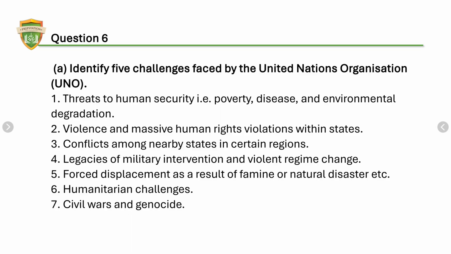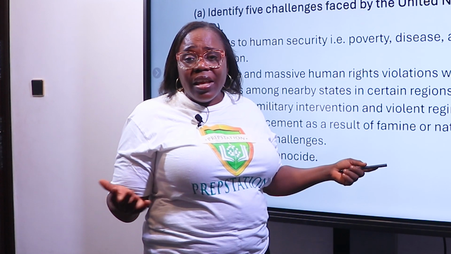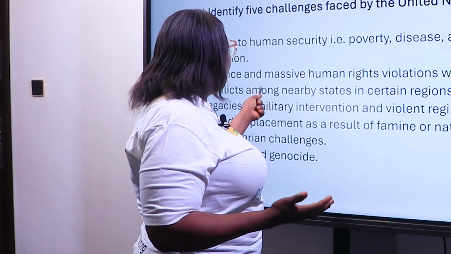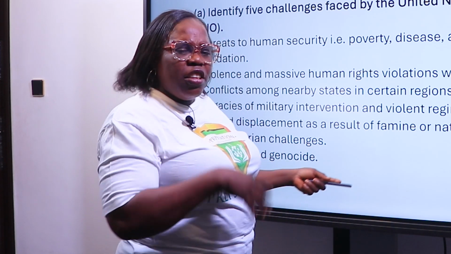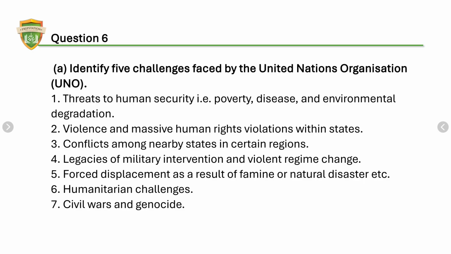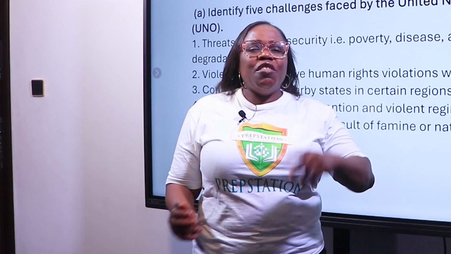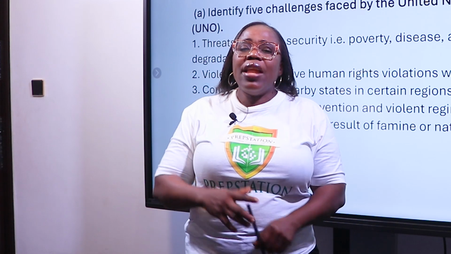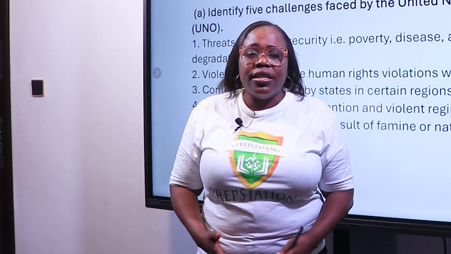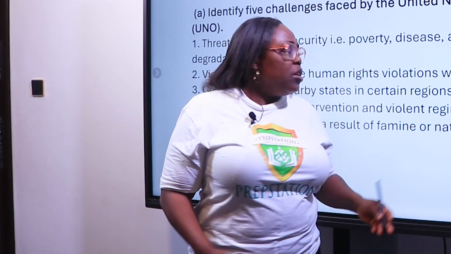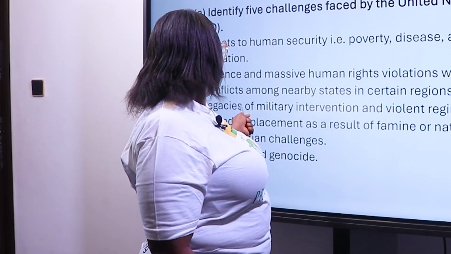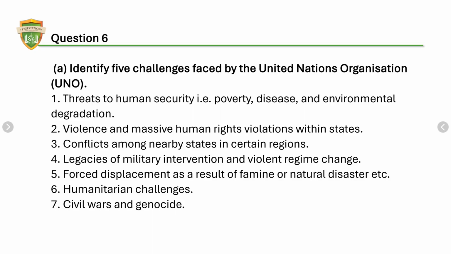Violence and mass human rights violations. We can see it happening everywhere in the world. Killings, shootings. So these are problems the UN is going through. Conflicts among member states in certain regions. You can see the issue of Israel and Palestine. It has been there for ages, over Golan Heights. It's still existing. Battles are still going on. So these are issues. Civil wars and genocide.